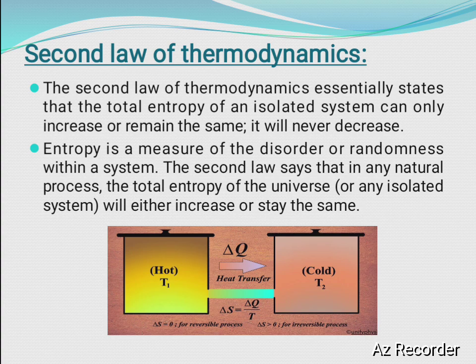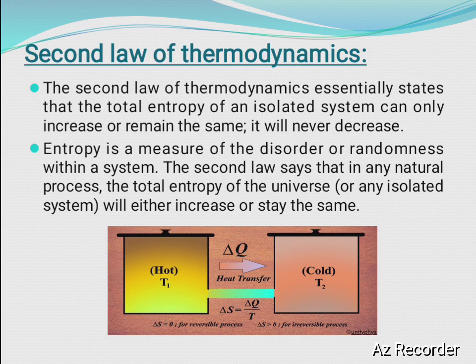Next, the second law of thermodynamics. What does the second law of thermodynamics state? It essentially states that the total entropy of an isolated system can only increase or remain the same.